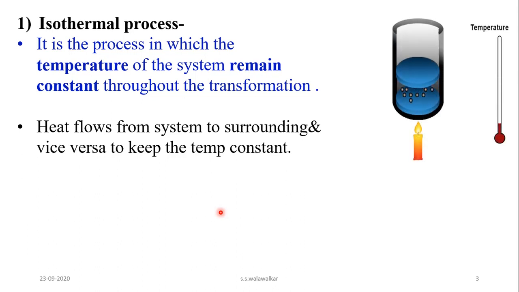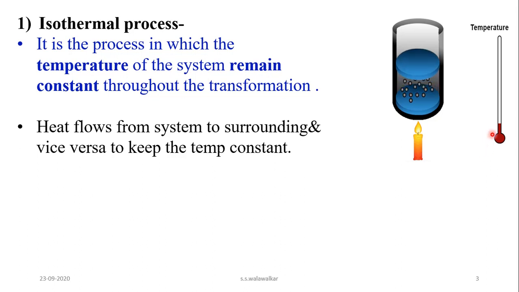So consider here a system. In this system, gas is enclosed in a cylinder, and this cylinder is fitted with a movable piston. Now when heat is supplied to the system and the temperature of the system is kept constant, then whatever heat is supplied is absorbed by the gas molecules and expansion of the gas takes place. That means the volume of the gas changes, and this gas will push this piston in the upward direction slowly, so that the pressure of the gas decreases, the volume of the gas increases and the temperature remains constant.